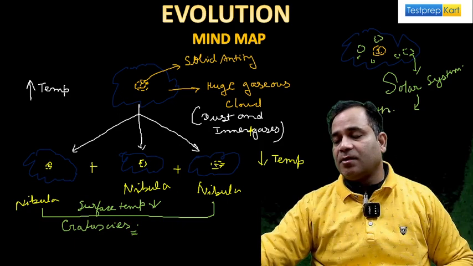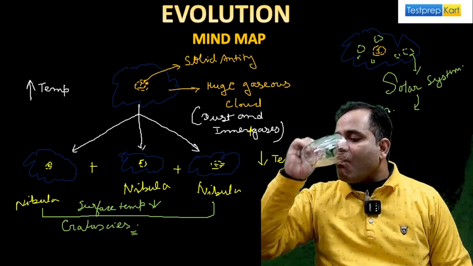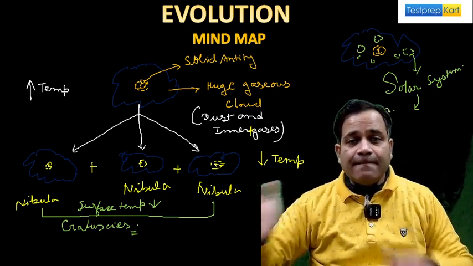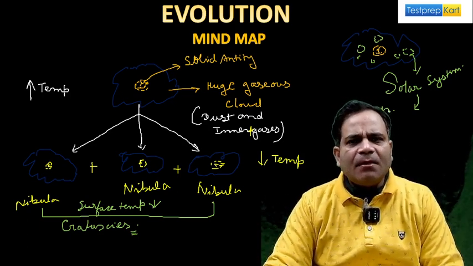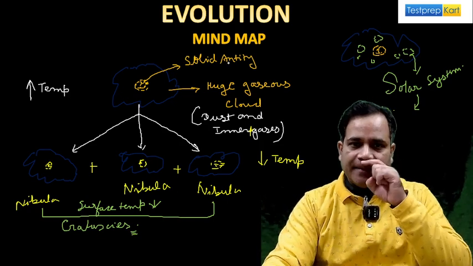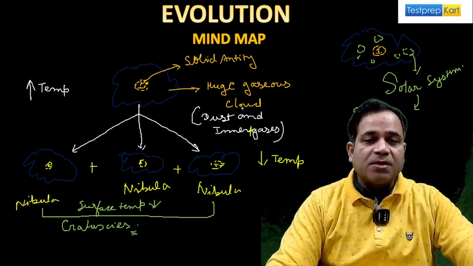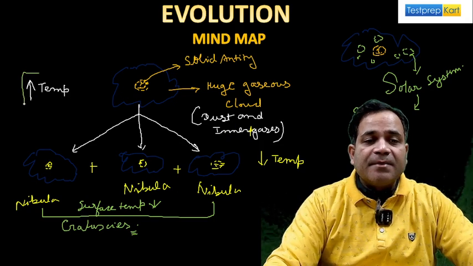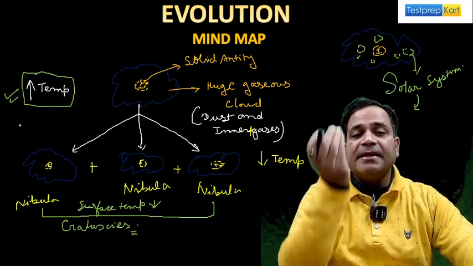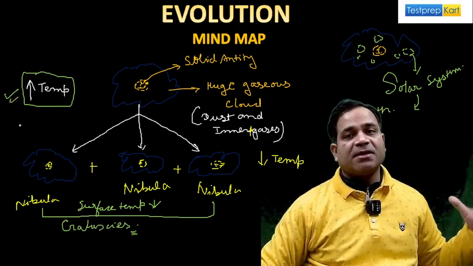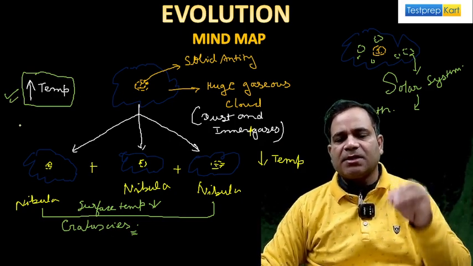A huge gaseous cloud. This huge gaseous cloud is made up of what? Tell me first. This huge gaseous cloud is made up of dust and inert gases, right? And inside there's what? Solid entity, my dear. Is this clear? So this huge gaseous cloud is made up of dust and inert gases. Okay. When the temperature increases, this huge gaseous cloud breaks into what? 3 different nebula.